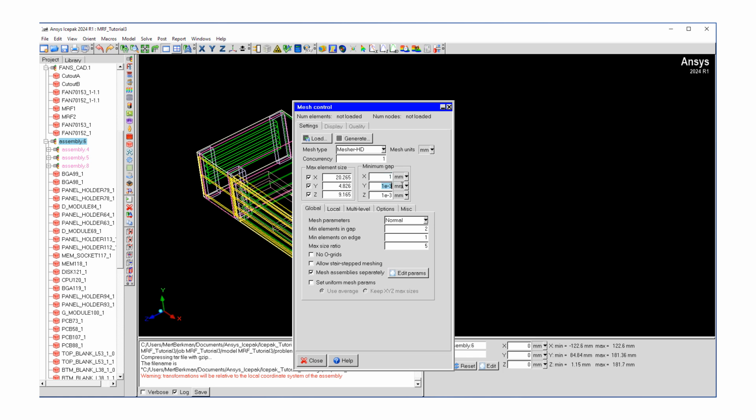Let's make the gap 1 millimeter. Of course, we want to mesh the assembly separately, and then we also want to use set uniform mesh parameters. This will come in handy for our fan mesh, and use average.